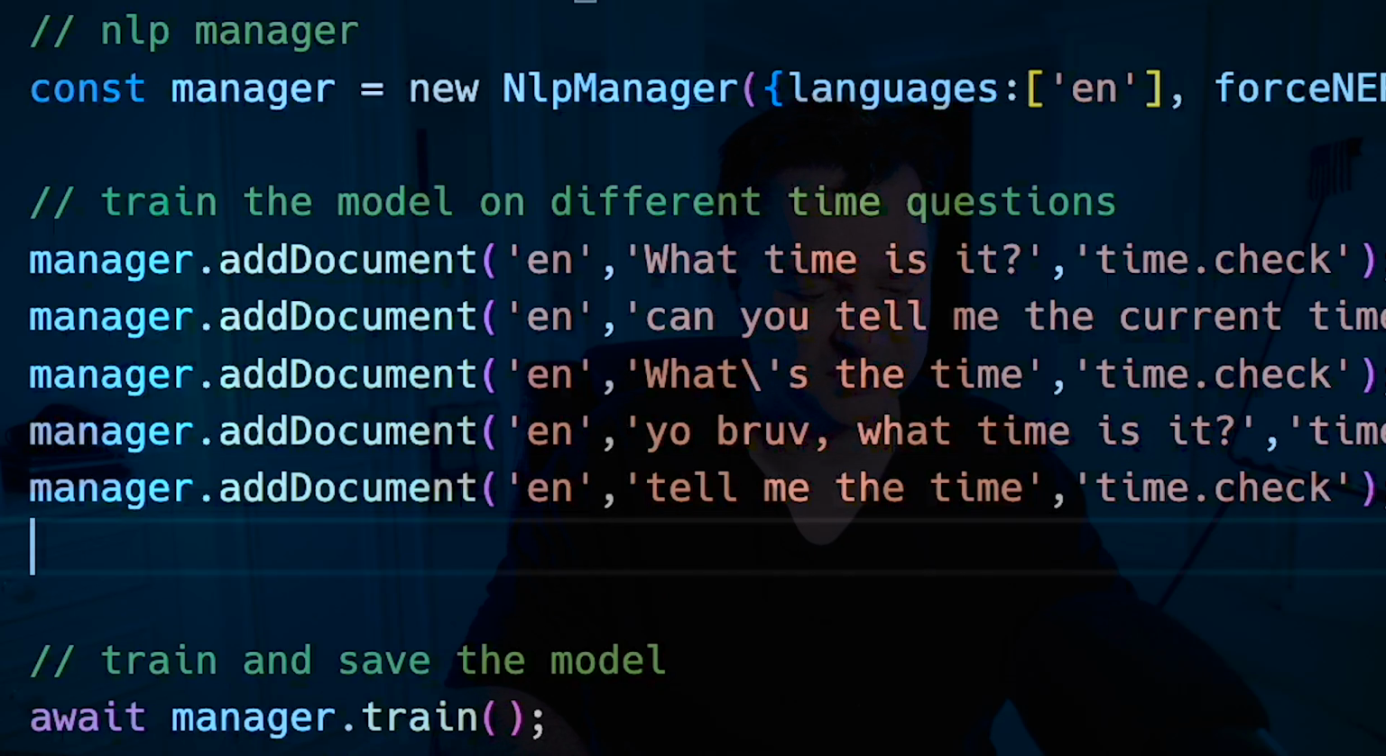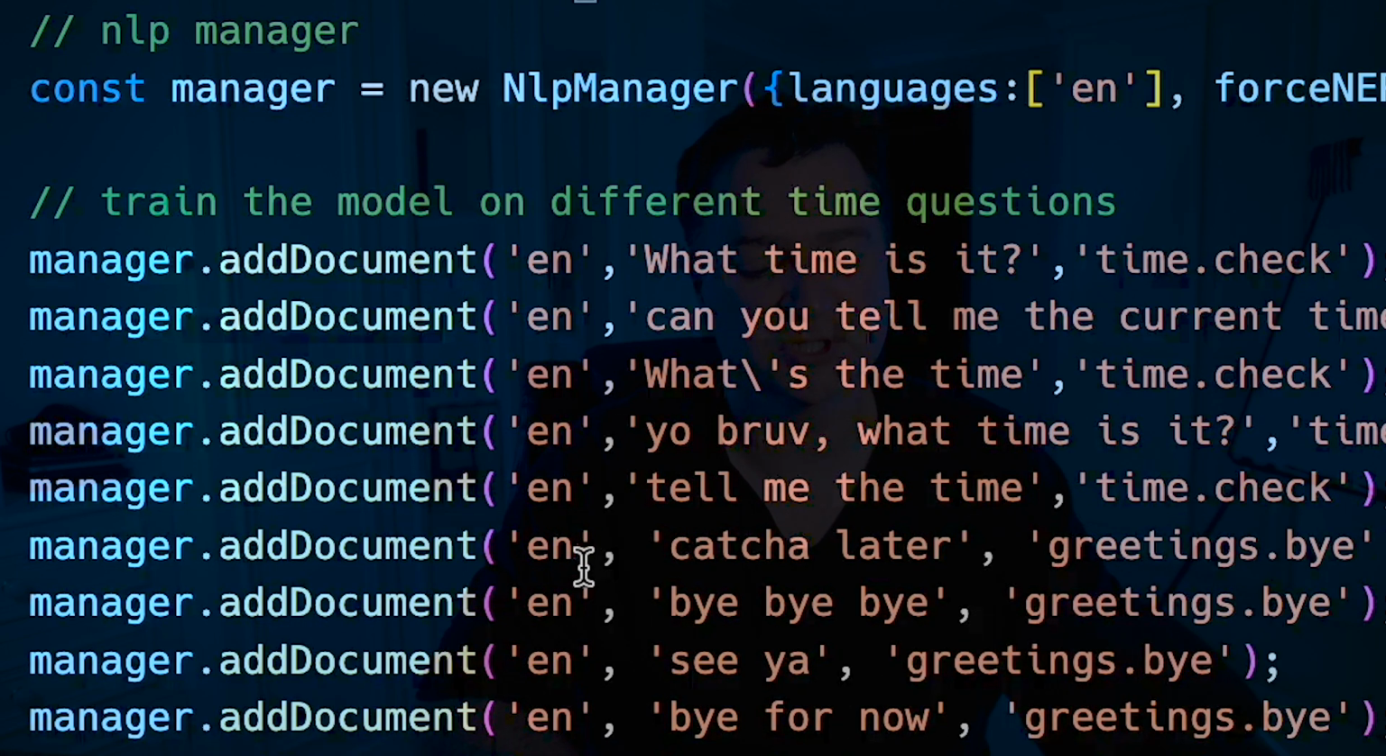Now, to try and make this a little bit better, what I can do is add in more classifications, and therefore it's more likely going to go off to something else. So I am just going to add in a bunch here, which is going to be things like catch you later, bye for now, hey, hi, hello, hi, etc. And now rather than going to time check, they are now going to go to things like greetings, bye, greetings, hello. So it gives you an idea.